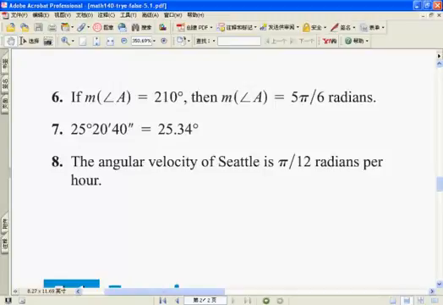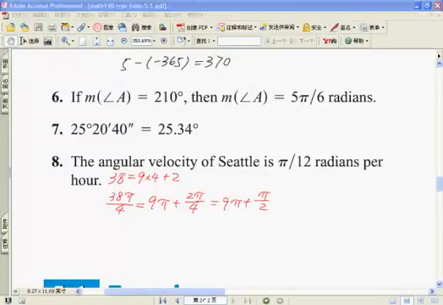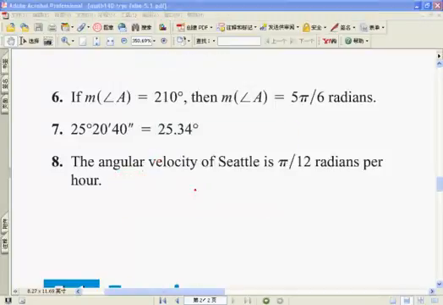Yeah, let's do this. So let's convert this to the fraction of a degree. So we know this is equal to 25 plus 20 over 60, right?